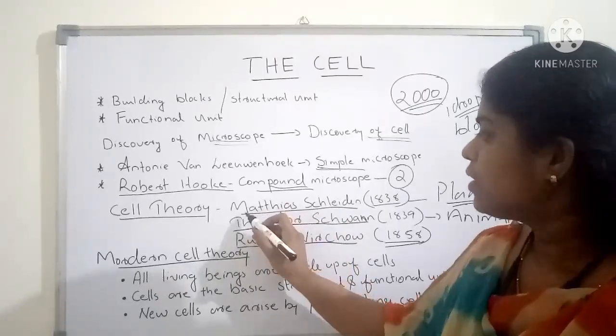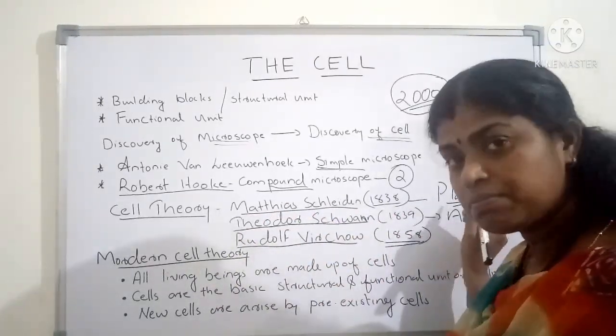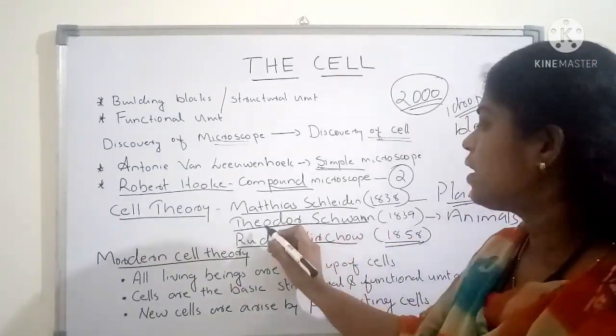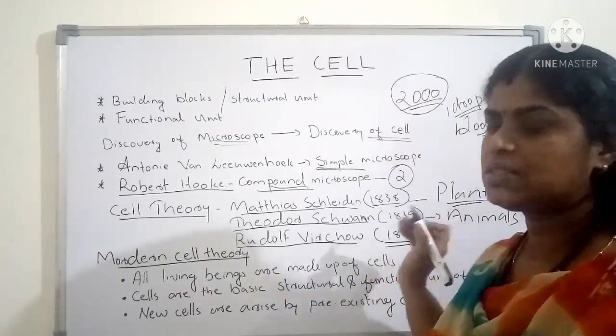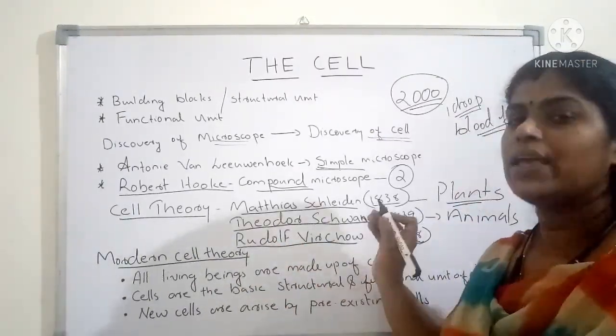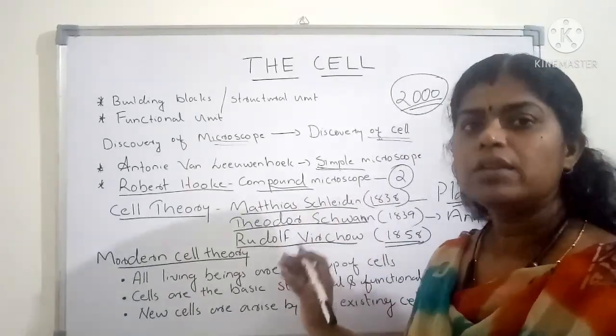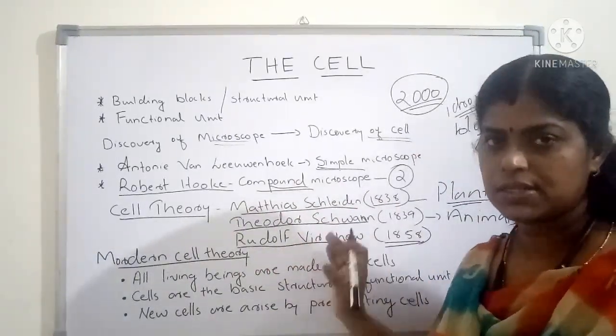Here see, Matthias Schleiden observed that all the plants are made with cells, and Theodor Schwann observed that all the animals are made with cells. Another scientist, Rudolf Virchow, said that all the new cells are arising from the pre-existing cell.